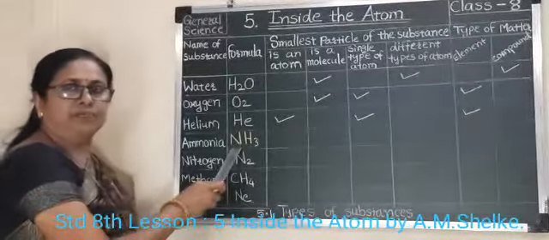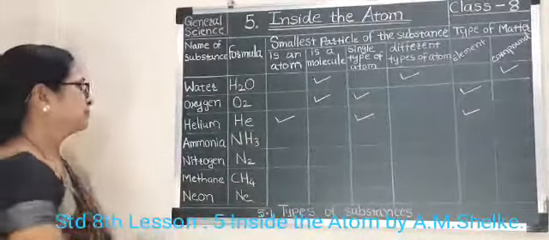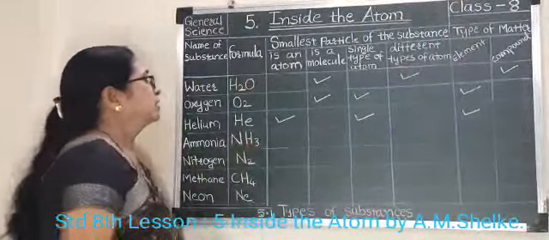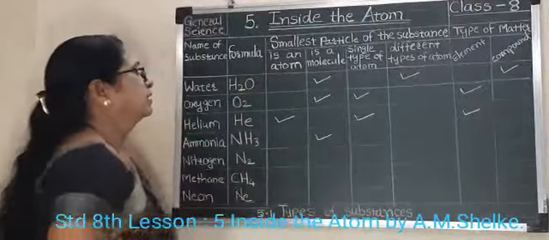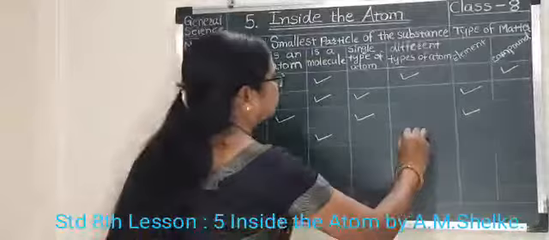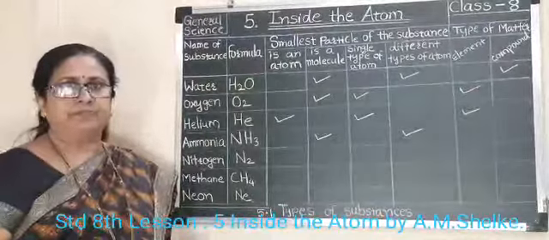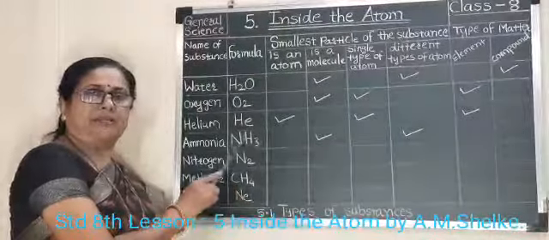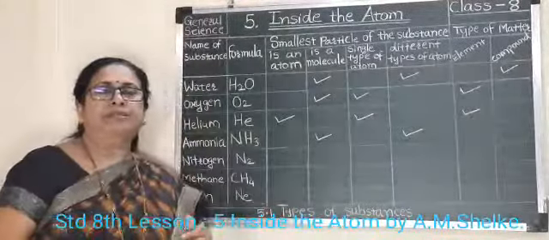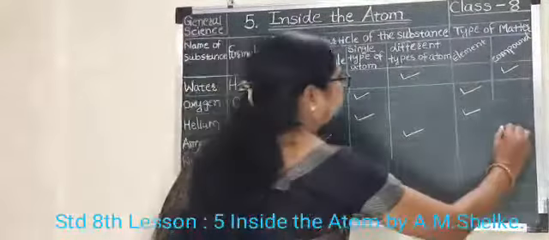According to its molecular formula, ammonia is made up of two different atoms, nitrogen and hydrogen. That's why it is a molecule. There are two different types of atoms in ammonia. That's why we will mark here, because in ammonia there are two different atoms. One is nitrogen and another is hydrogen. Ammonia is made up of the combination of nitrogen and hydrogen. That's why it is a compound.